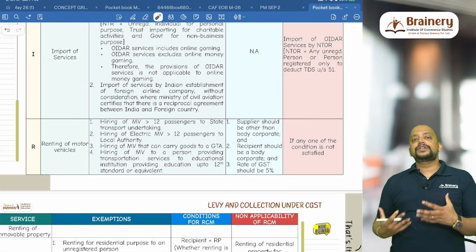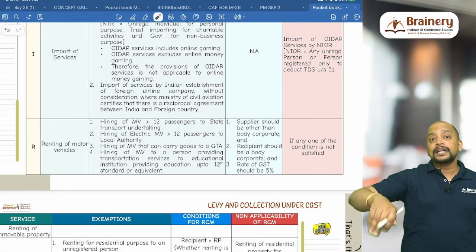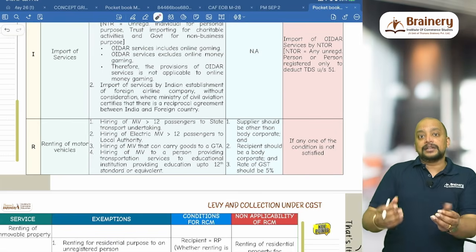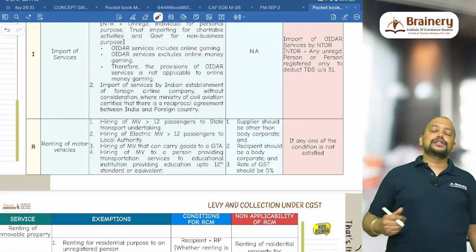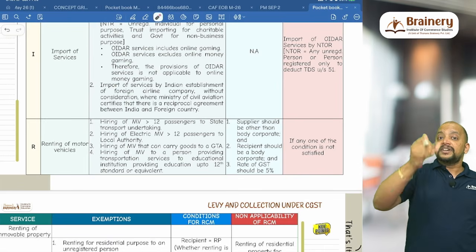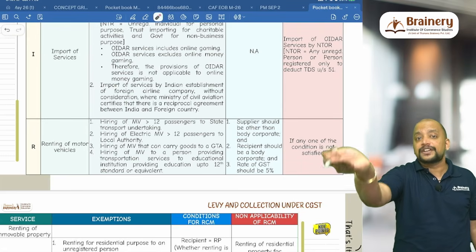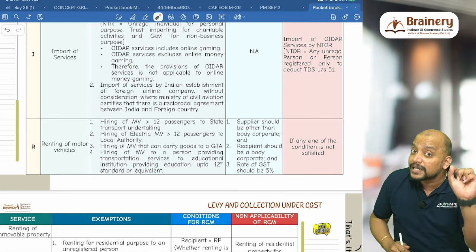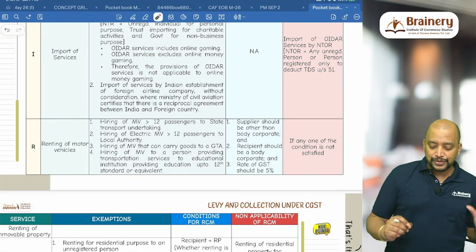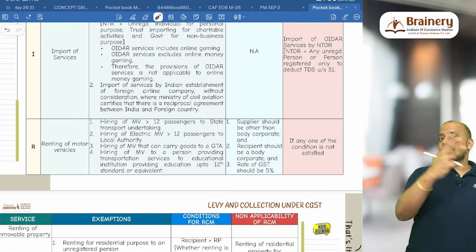Number 3, I have a motor vehicle, and that is a bus, which is given on rent to a person who is providing transportation services to an educational institution. So I am renting to one person. That person is doing transportation to an educational institution, providing education up to 12th standard or equivalent. Then my service is exempted. Even that person who is providing service to the educational institution is also exempted. The educational institution which is providing the service to the students is also exempted. But which educational institution? It should be an educational institution up to 12th standard or equivalent, that is category 1 educational institution. In other cases, renting a motor vehicle will be taxable, and we have three conditions for RCM.